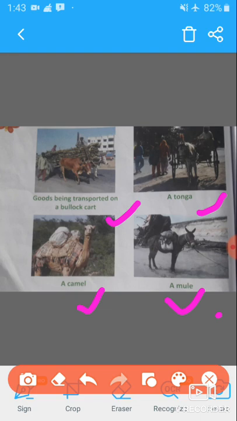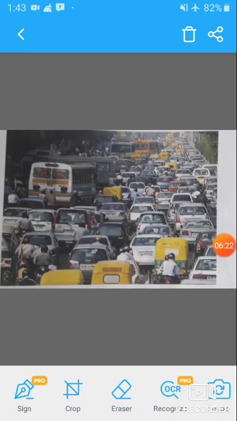Generally we can say that bullock carts, cycles, buses, scooters and tractors are used as means of transport in villages. Now students, in cities people travel by bicycles, scooters, auto rickshaws, cars and buses. And some cities also have the metro rail and local trains.